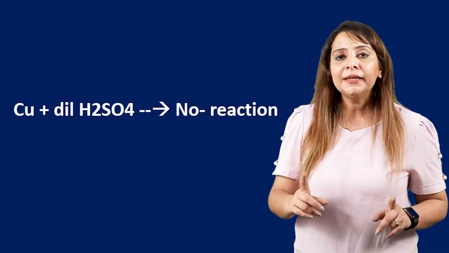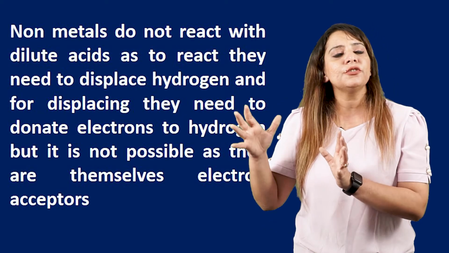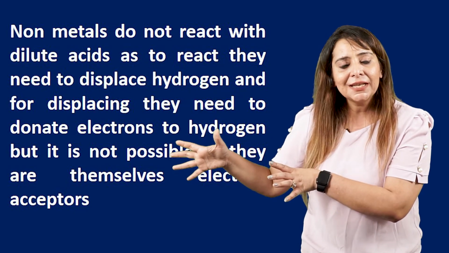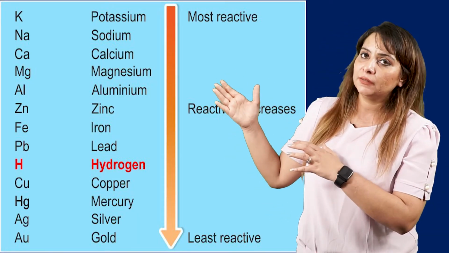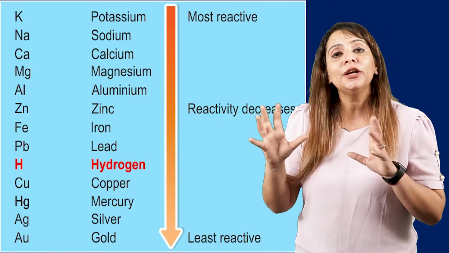So got my point, that non-metals do not react with dilute acids, metals react with dilute acids, but those metals which are placed below hydrogen do not react with dilute acids. Got it? Because they cannot displace hydrogen. So I think you are familiar with this property now. So let's move on to the next part.